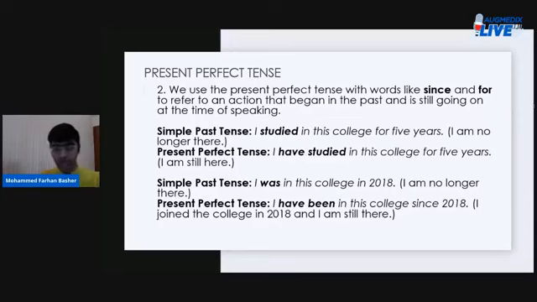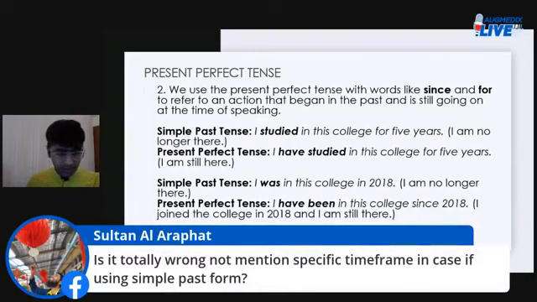Actually, we have a question here. I would like to address this question from Sultan Al Arafat. Is it totally wrong to mention a specific time frame in case of using simple past form? No, it is not wrong.